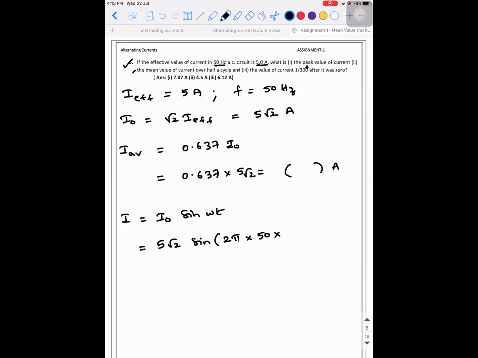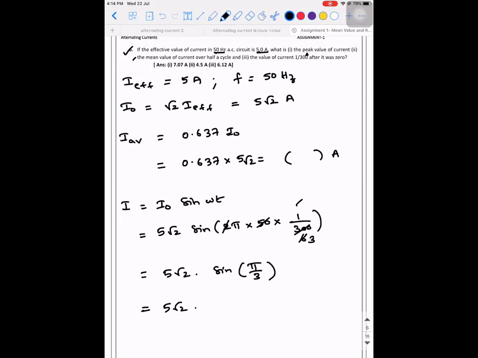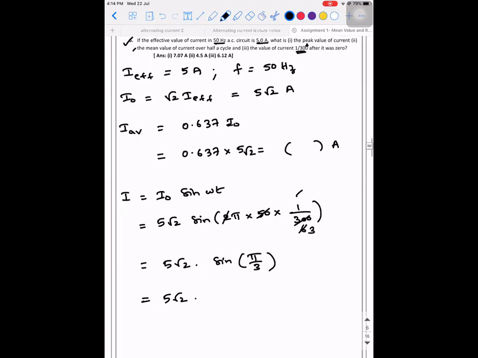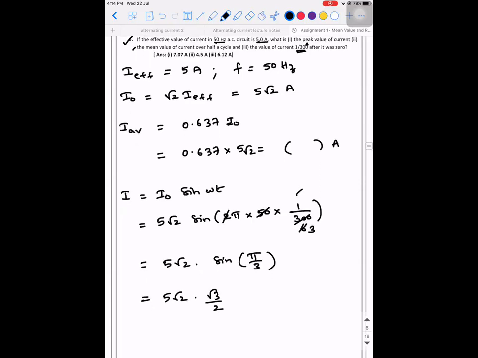Sine of pi by 3. So 5 root 2 into sine pi by 3. Did you understand why I substituted 1 by 300 here? Because they told after 1 by 300 seconds from the starting. Sine pi by 3 is root 3 by 2. You calculate this value, that will give you the answer. Again, the answer is given here.